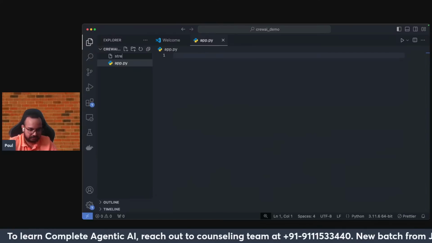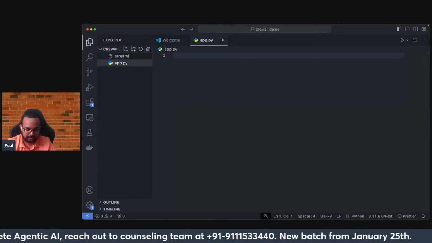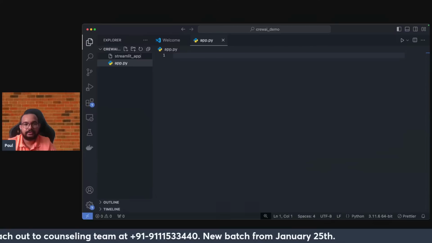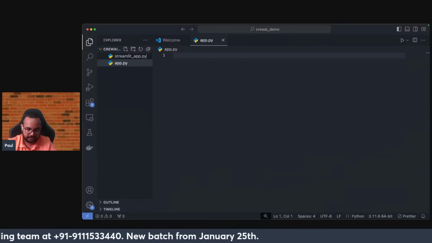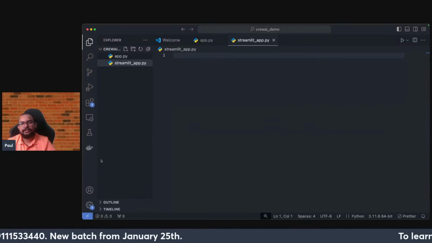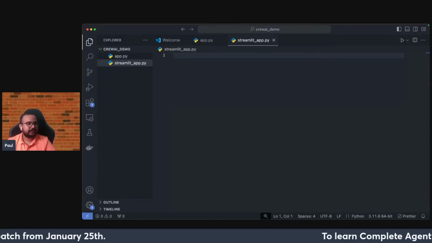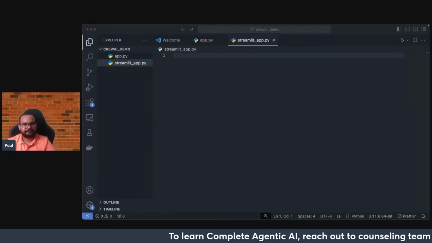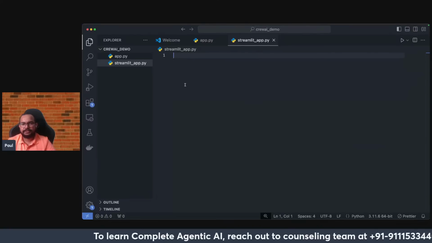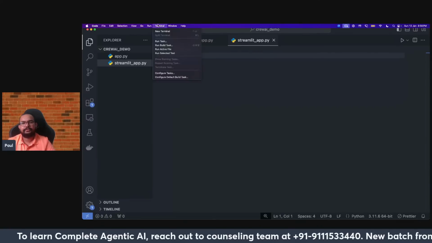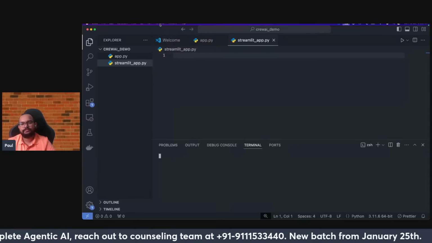So one will be a generic app and the other one will be a Streamlit app. Streamlit app.py. So two files I have created. Now if I'm talking about the first one, the first thing is we can create a simple environment. So let me just create for now.